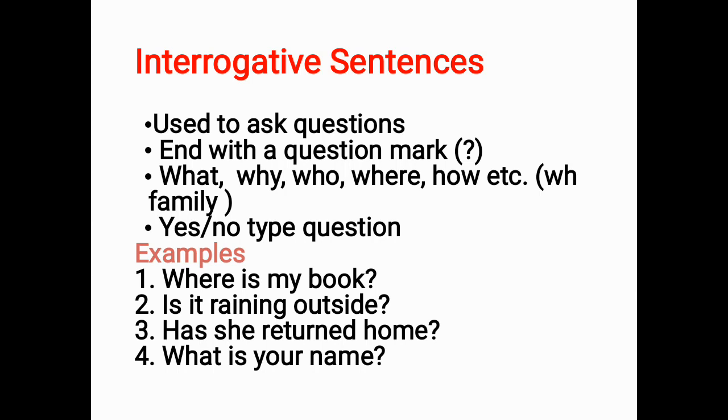So let's see examples of interrogative sentences. Where is my book? It's a WH family question. Is it raining outside? Yes-no type question. Has she returned home? Again a yes-no type question. What is your name? And this last example is of a WH family question.